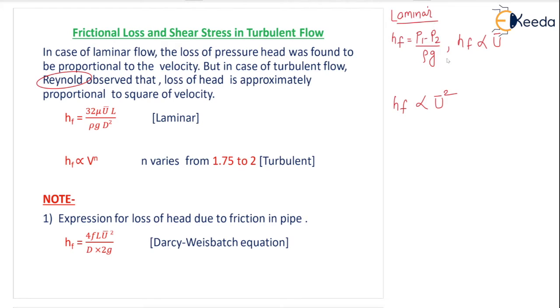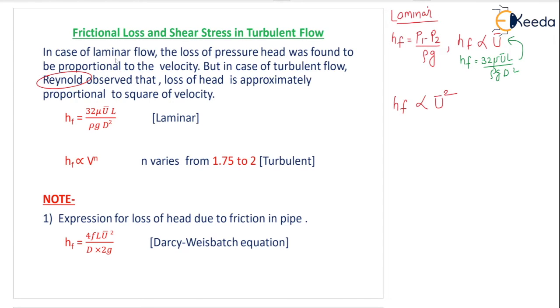What is the formula we have seen? HF equals 32 mu u bar L by rho g d square, correct? So by this equation we can say HF is proportional to u bar velocity.